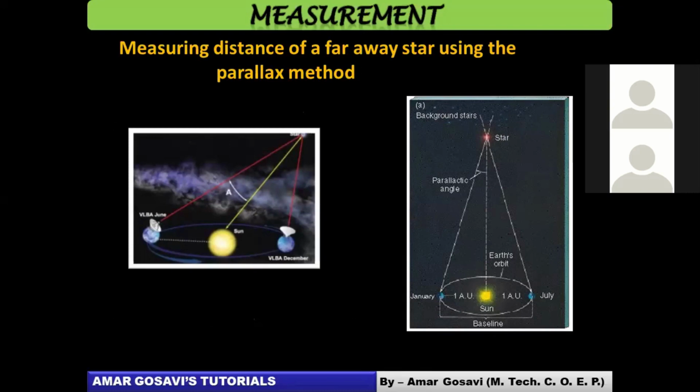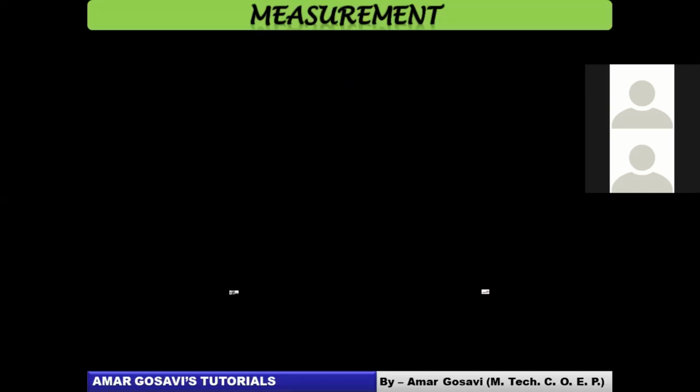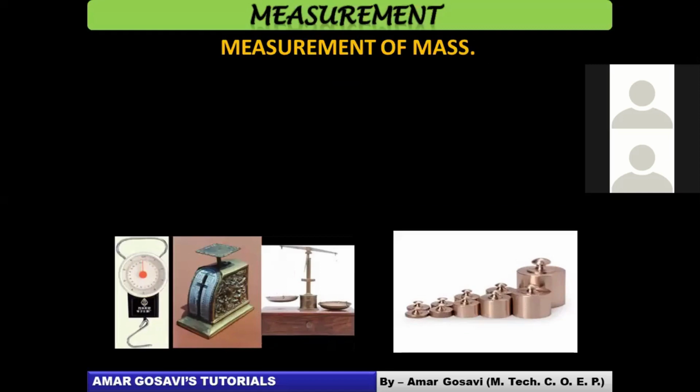So this was regarding measuring larger distances. There are other aspects also which we should take into consideration. So let's talk about measurement of mass. You might have seen the shopkeepers using weights to measure mass, or the jewelers using a different type of balance for measuring mass, isn't it? So we will study how we measure mass.